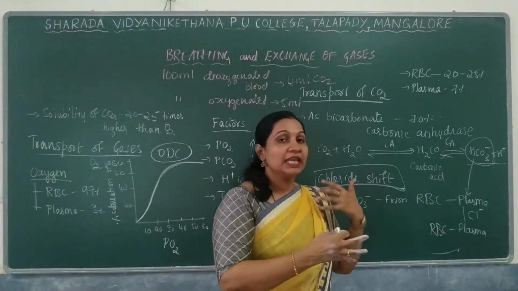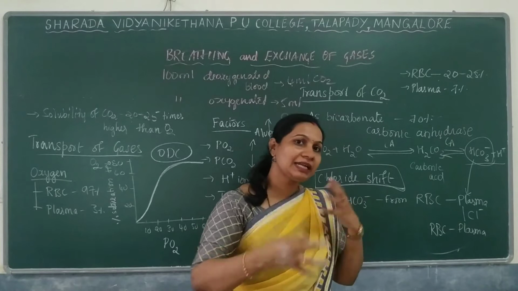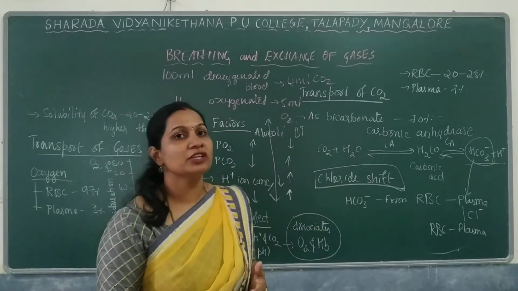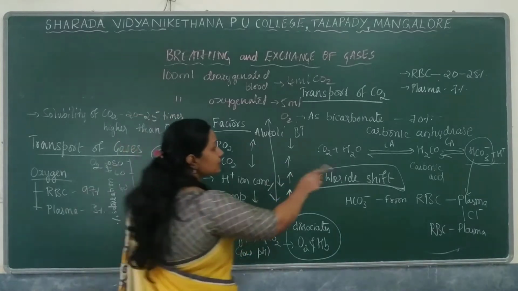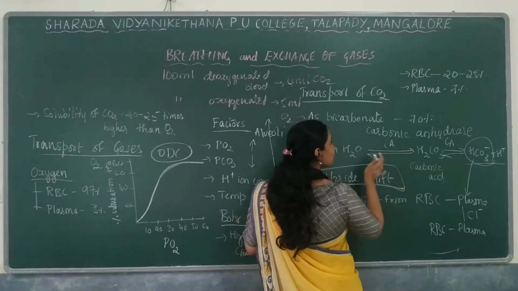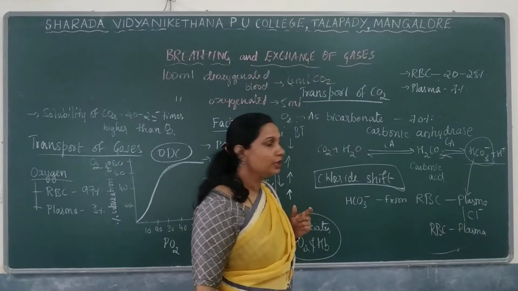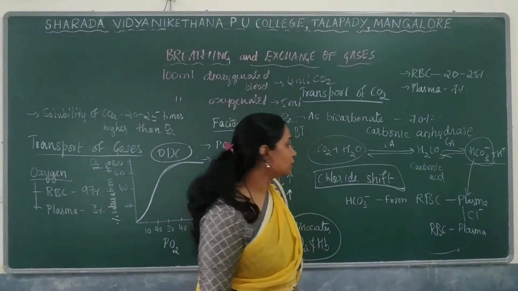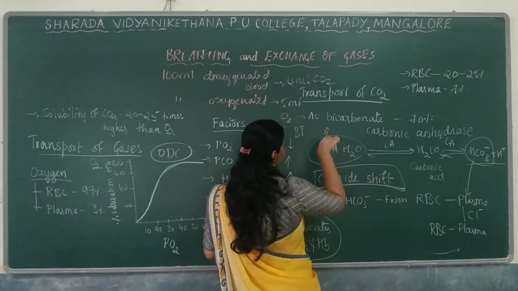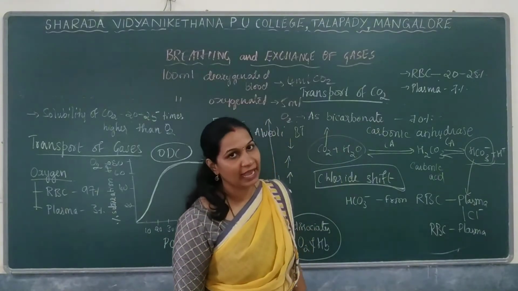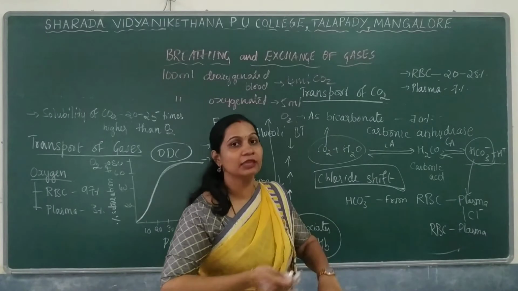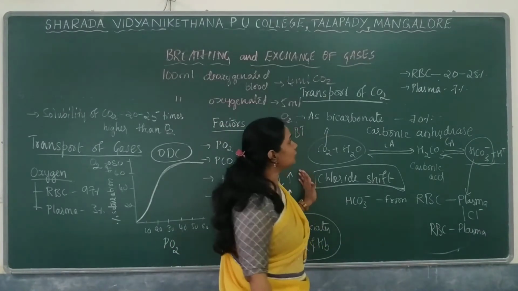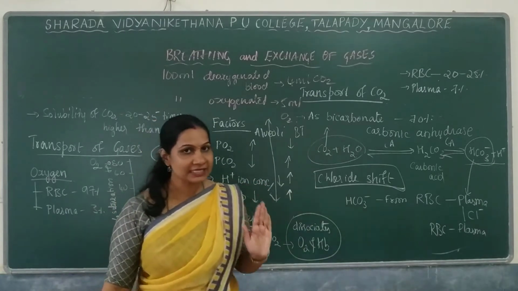Next, this HCO3 minus and H plus from the RBC as well as the plasma move towards the alveolar region. In that region, they react with sodium as well as potassium, leading to the formation of these reversible reactions. These two arrows refer to the reversible reaction, leading to formation of carbon dioxide and water. This carbon dioxide will be released from the alveoli, and water will come back again for the combination. So this is regarding the transport of carbon dioxide as bicarbonate.